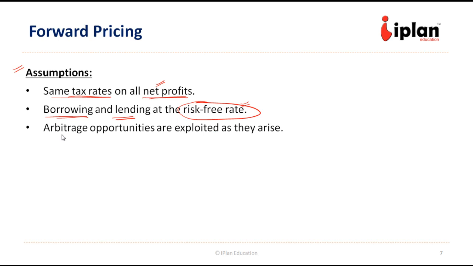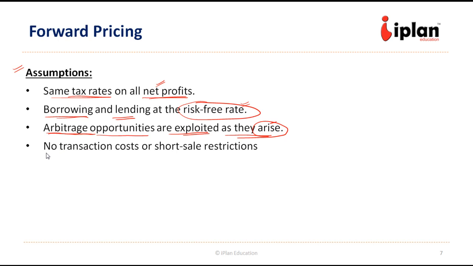Then arbitrage opportunities will be exploited as and when they arise. So we are assuming that the markets are efficient enough so that as soon as an arbitrage opportunity or inefficiency arises, the traders look at it and immediately take advantage of it. And the last assumption is that there is no transaction cost and no restriction on short sales. So anybody who wants to get into a short sale position can do so. There cannot be any restriction on either side.